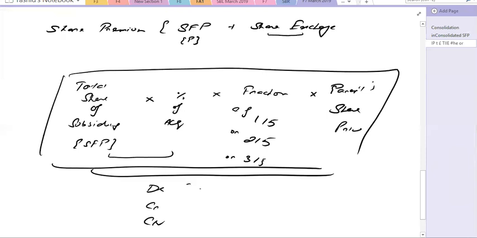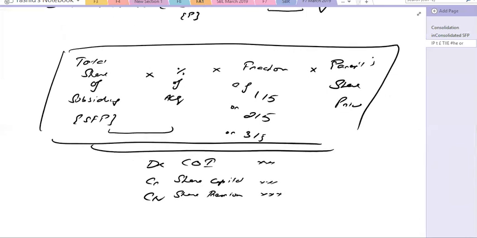So the entry will be debit cost of investment, credit share capital, and credit share premium. This is the basic entry that you have studied in your F3. But the only difference is there you were debiting cash, and here, because this share exchange is part of investment, you are debiting the investment and crediting the share capital and the share premium.